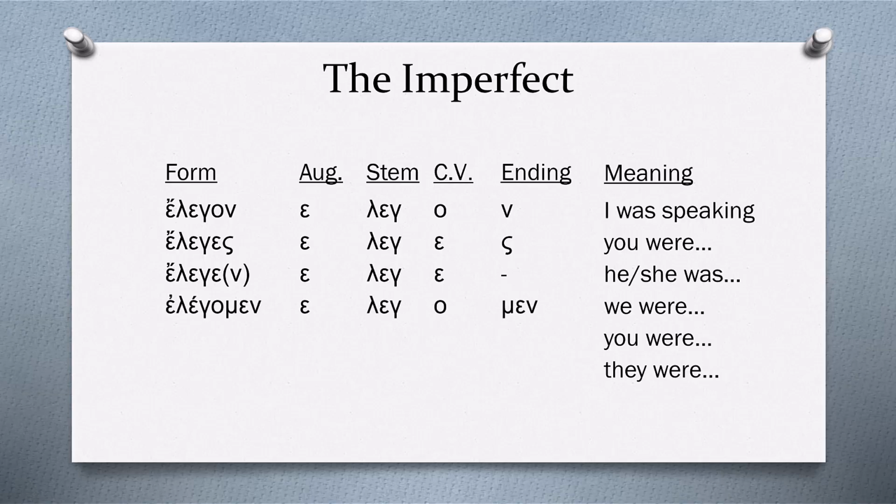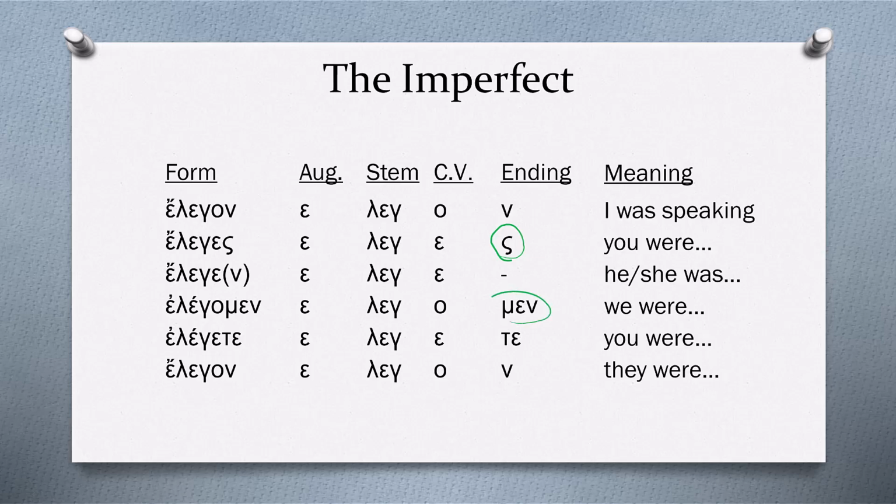Elegomen means we were speaking. Elegete means you were speaking, or you all were speaking. And elegon means they were speaking. The endings that are the same as the primary endings that we've already seen are the sigma, the men, and the te. The other three are new endings, and we should commit them to memory.